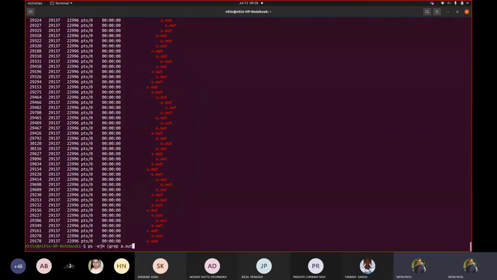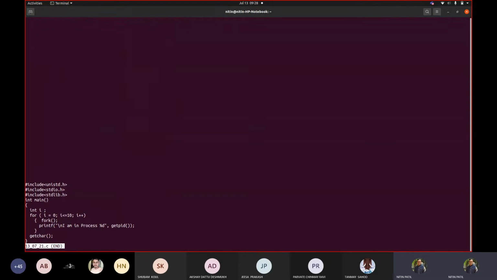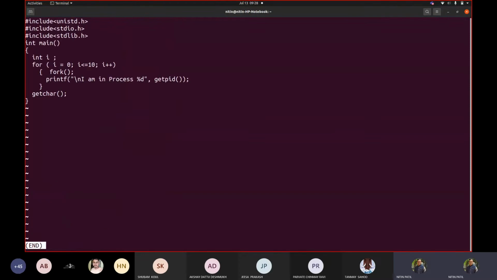So how many processes actually got created? If I say wc -l, these many processes were created by a single throw of the fork function. Now see this code. We wrote i equal to 0, i less than 10, i plus plus. So when a child got created, ultimately it fired this. Now how come it happened?